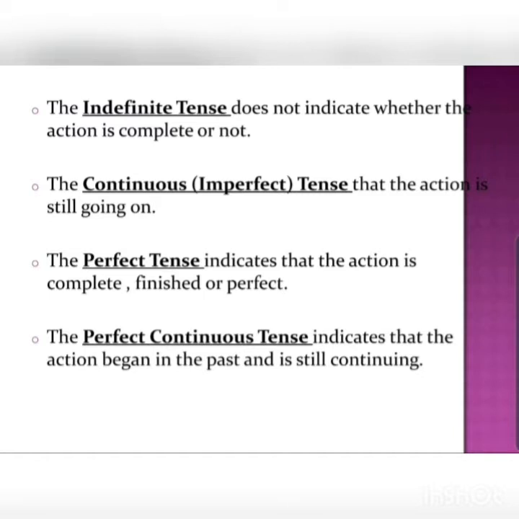It can be used in any of the three, but doesn't indicate whether the action is complete or not. The continuous tense shows that the action is still going on. The perfect tenses indicate that the action is complete, finished. And the perfect continuous indicates that the action began in the past and is still continuing. So that way we'll take up examples and then you'll understand it better.